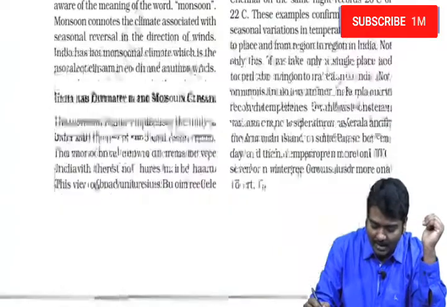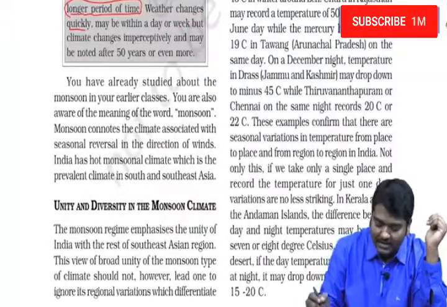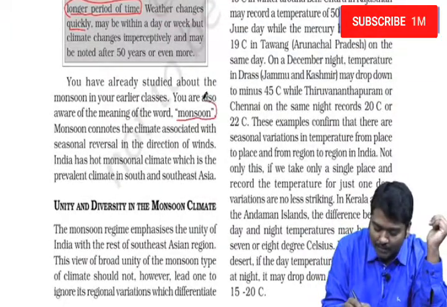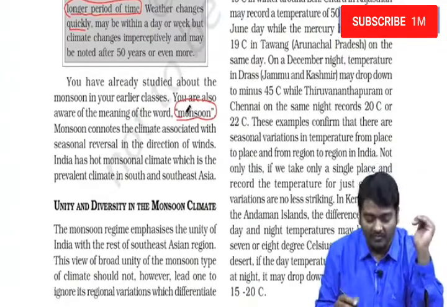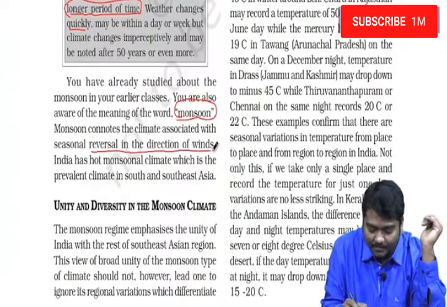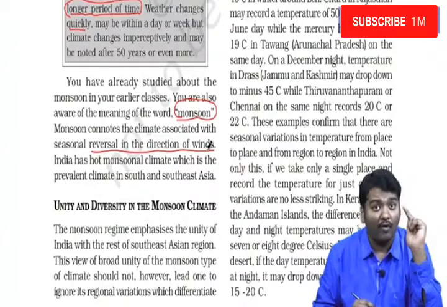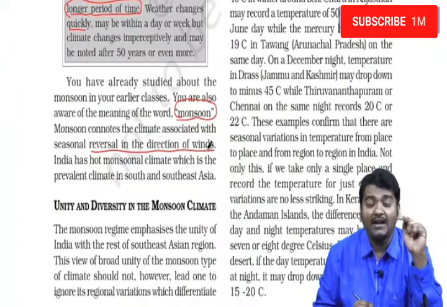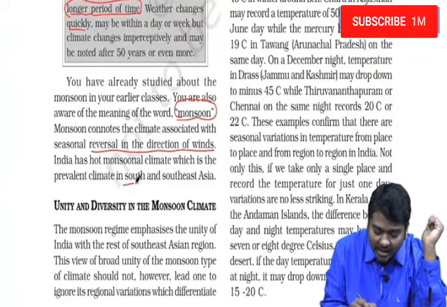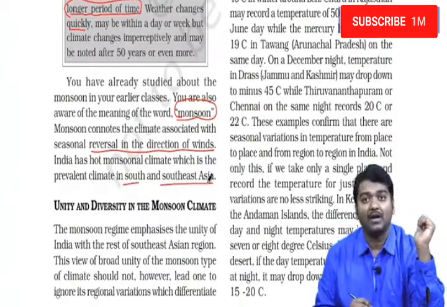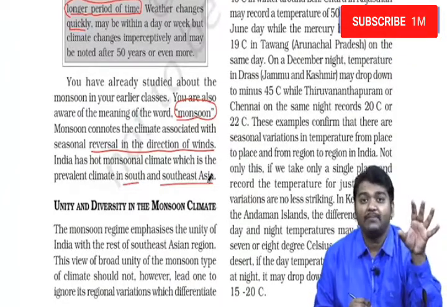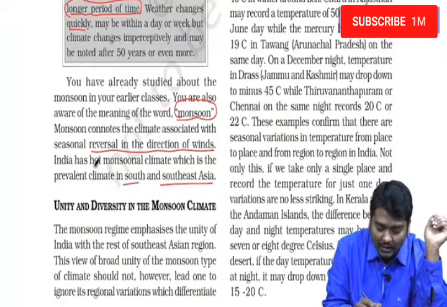And you should be aware that India is considered monsoon, mausam, which means reversal of winds, correct? I have already told you that India and ASEAN countries, that is South and Southeast Asia, have the same type of monsoonal climate.